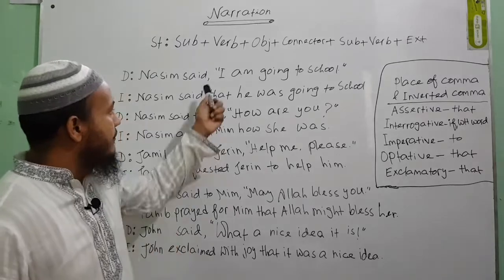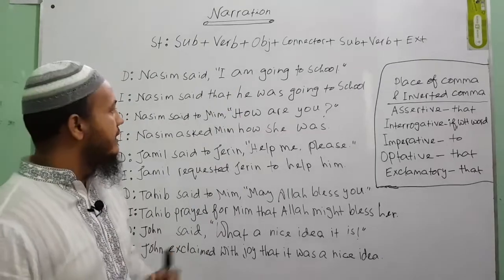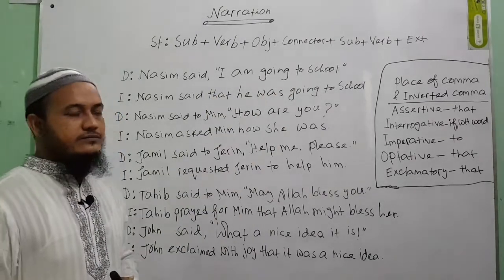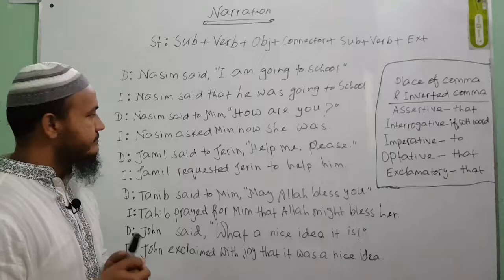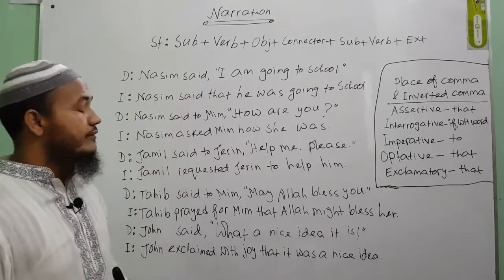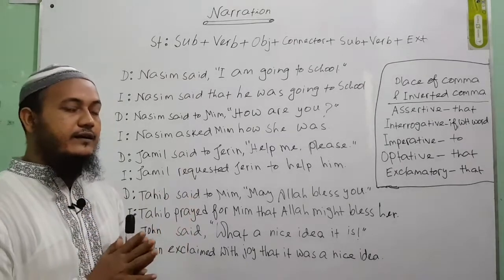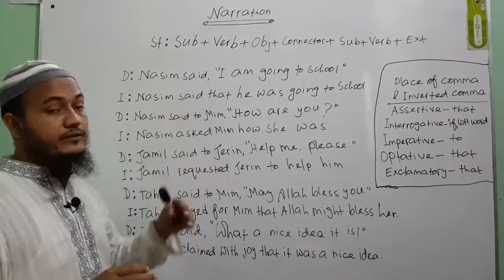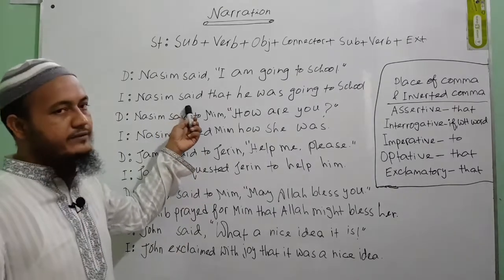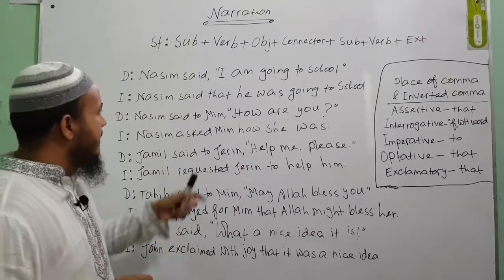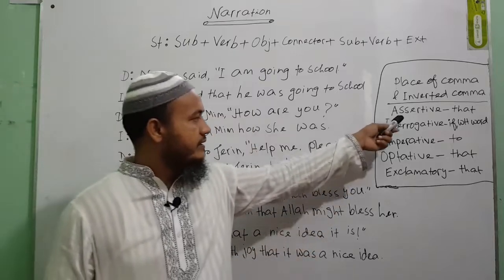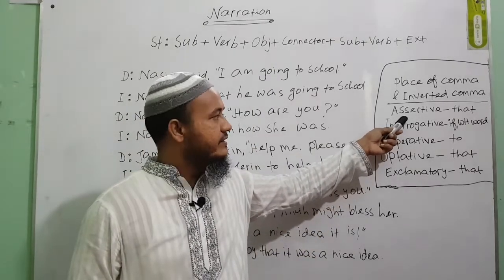I am going to school: this is an assertive sentence, and it is in the present continuous tense. What will be the indirect narration of this sentence? Let's see. Nasim, the speaker, and then said. In an assertive sentence, if you see said as the reporting verb, you don't need to change that to told. You can just write said. And then in the place of comma inverted comma, you will have to use that. Remember what I told you here: in the place of comma inverted comma for an assertive sentence, we use that.